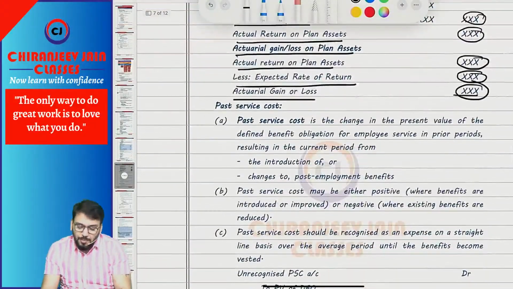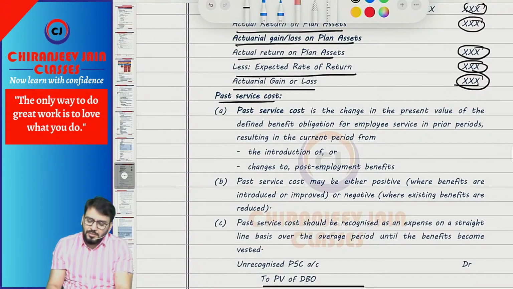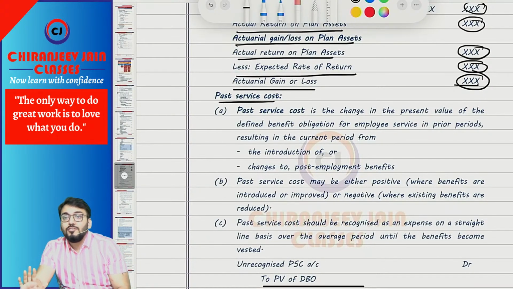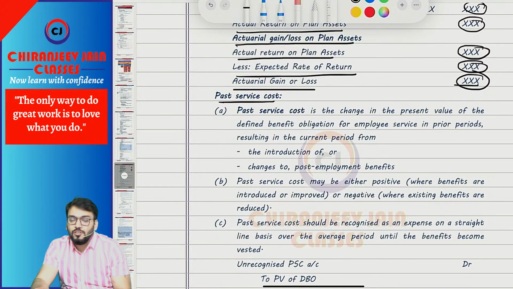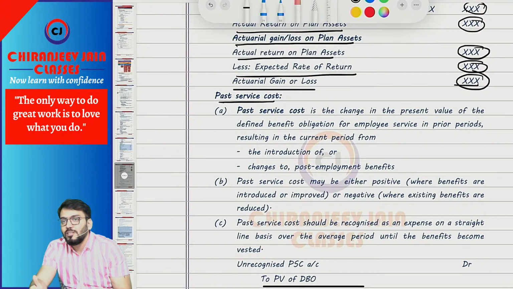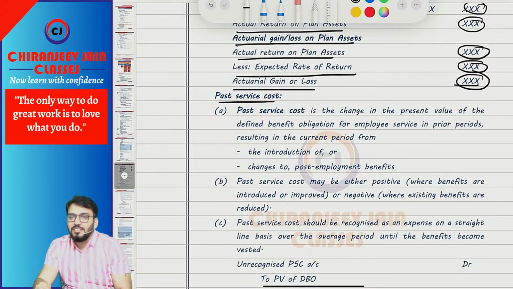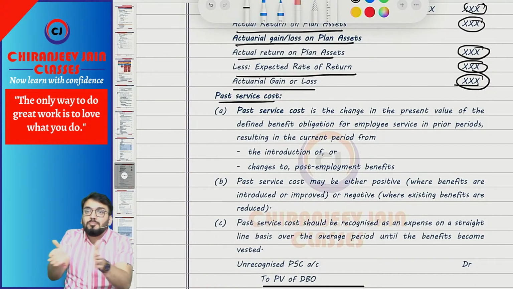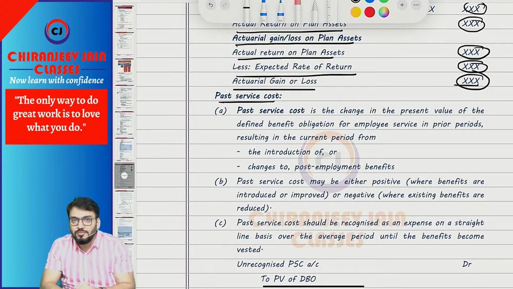The next point is past service cost. Sometimes the plan is modified, or any new plan has been introduced, or any old plan has been withdrawn. Because of that, there will be some past service cost. Suppose a plan has been modified. Suppose the plan was 40% of last drawn monthly salary. Now this has been modified from 40% to 50%. So if you are in the second or third year, there will be some past service cost because of that modification.